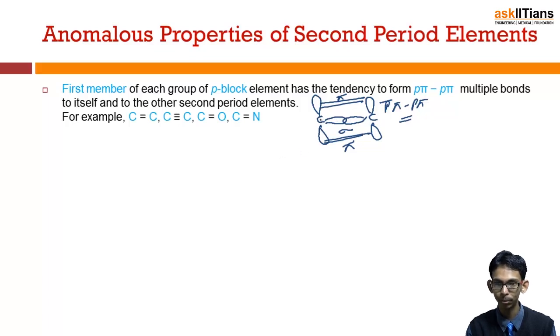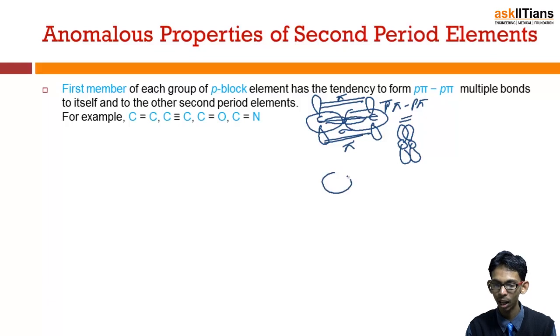The smaller the size of the atoms, the smaller the bond length and the more the overlapping. The difference between these two atoms defines how effectively the overlapping would take place. Now the first members are of extremely small size, so the p orbitals can overlap very effectively.